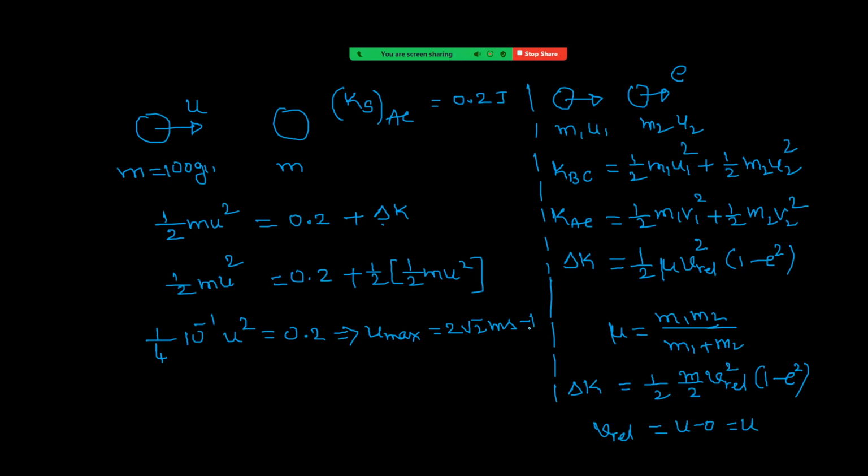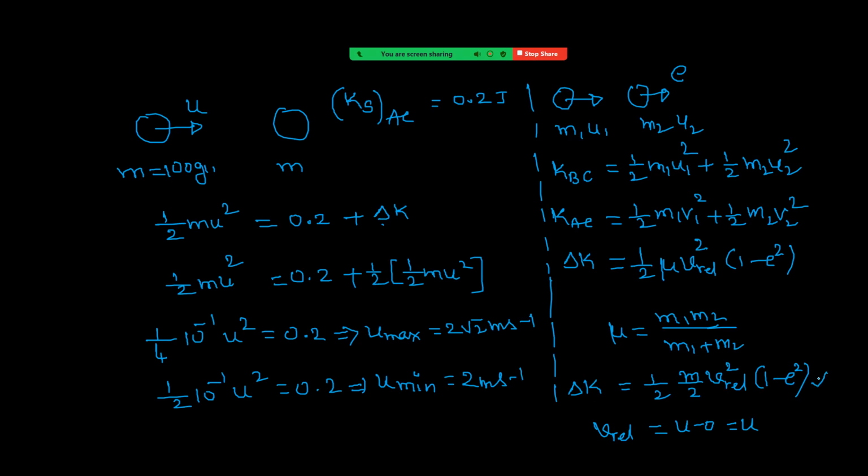That is the maximum speed. If delta k is 0, then the speed is minimum. Then see how much we get. Half, mass 10 power minus 1, u square equal to 0.2. Then u minimum, how much? 2 into 0.2 is 0.4, 1 by 10 means it becomes 4. So u minimum is equal to 2 meter per second. So you can keep this result in mind.